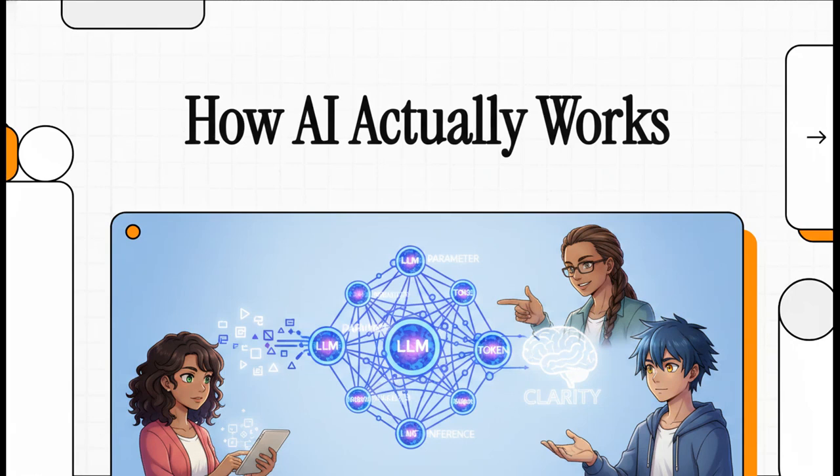All right, let's just dive right into this explainer. Today, we are going to build a complete, genuinely intuitive mental model of how modern artificial intelligence actually works, right from the ground up. If you've ever felt totally overwhelmed by all the jargon floating around, LLMs, parameters, tokens, inference, you are in exactly the right place. We are taking all the mystery out of it today.